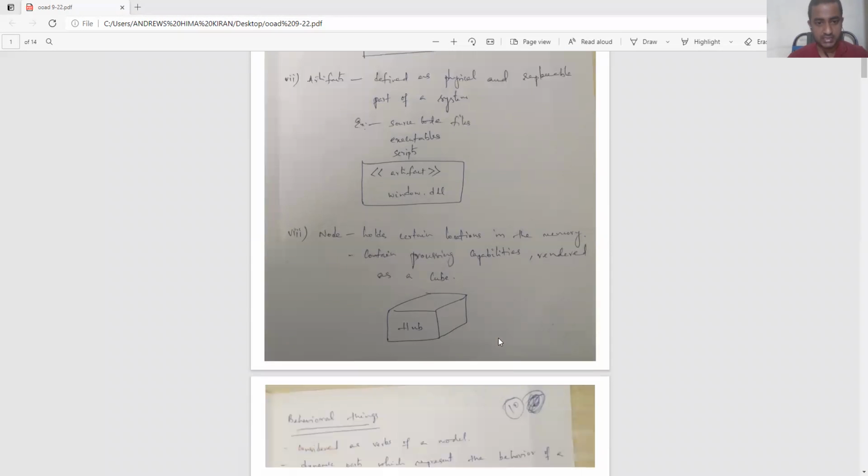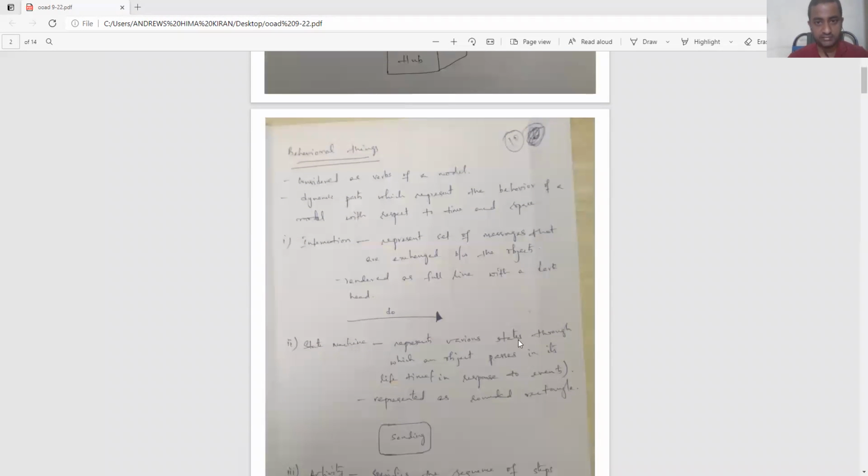The next is behavioral things. We have completed the structural things, and the second one is behavioral things. These things are considered to be the verbs of a model. In normal English vocabulary, a verb is a thing which we can do, or a type of work which a person or an entity can carry out.